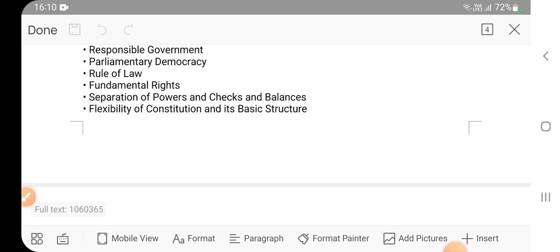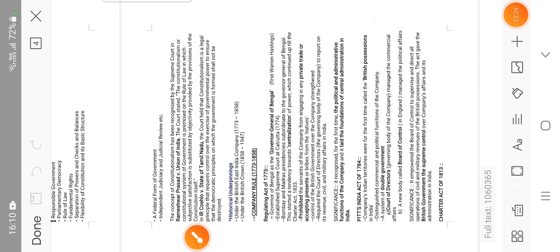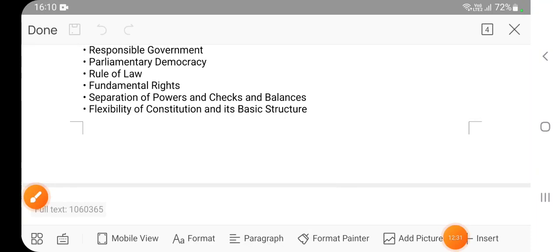What is basic structure? Again another separate topic. See, basic structure is a term given by the judiciary, by the Supreme Court, 1973, Kesavananda Bharati case. What do you mean by basic structure? Basic structure is decided by the judiciary. It means judiciary will decide what constitutes the basic structure of the constitution.